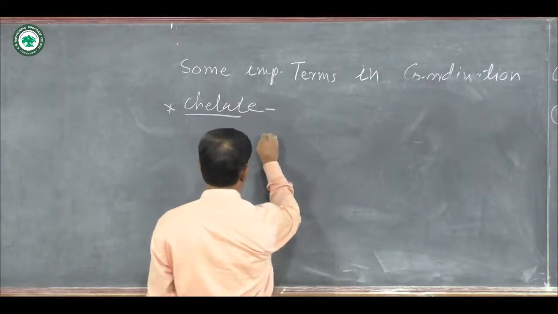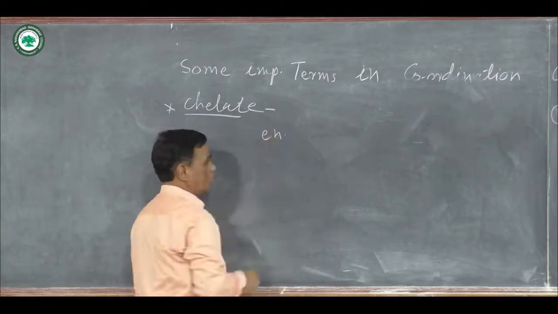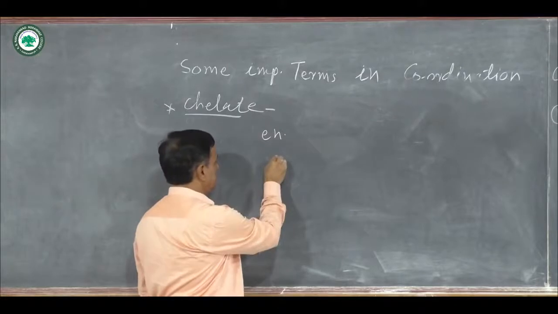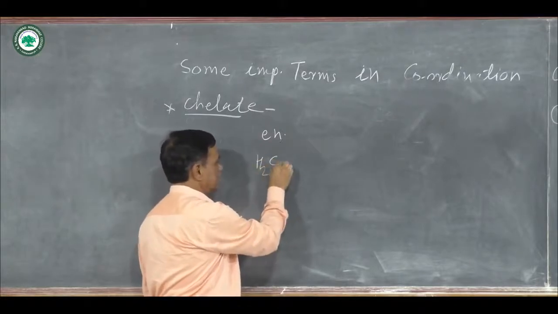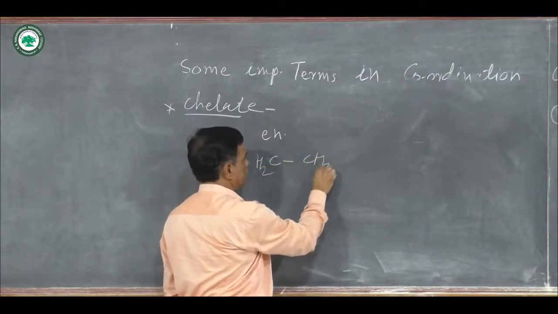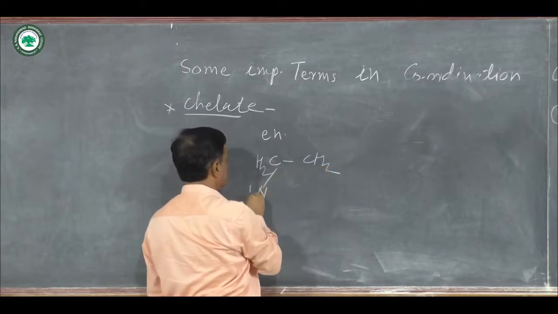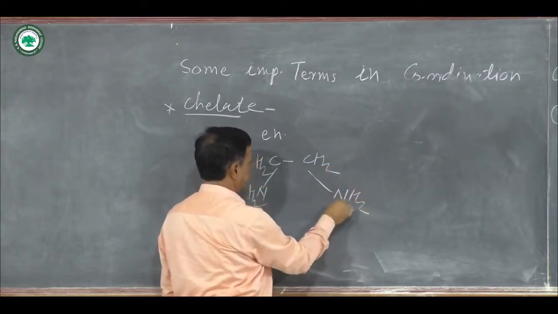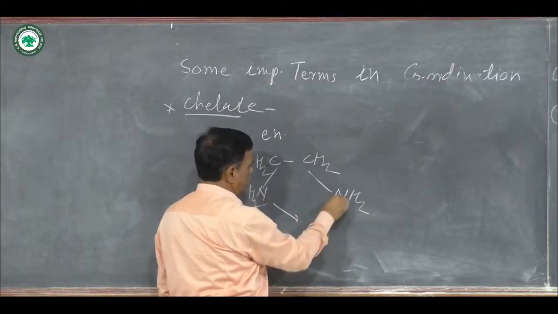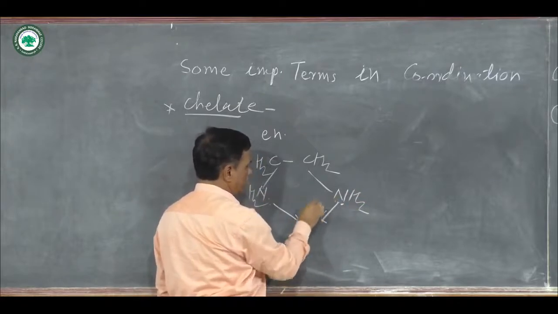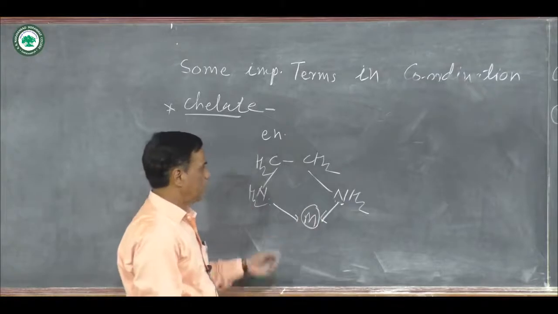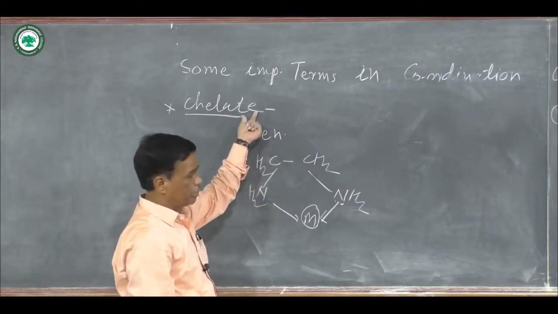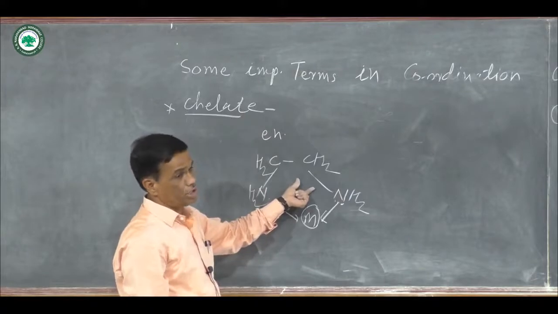An example is ethylene diamine, short form EN. It is a chelate ligand. In this chelate ligand, here is a CH2, then CH2, then NH2, here NH2, and it forms two coordinate bonds with the metal or metal ion. At that time, ethylene diamine behaves as a chelate. It forms two coordinate bonds.